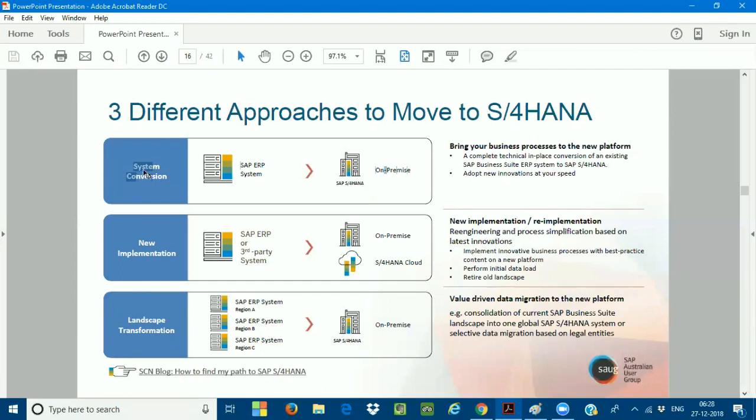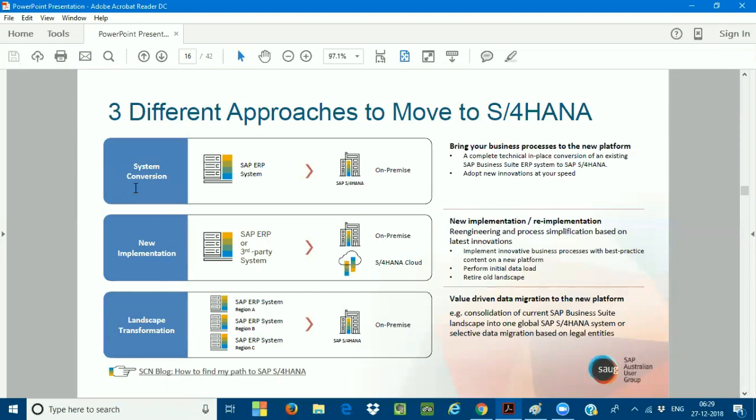So this is the conversion project. The next one is the greenfield implementation. It is completely the opposite of the conversion project, the other side of the coin. The conversion project is completely different. A consultant who is experienced in conversion projects cannot work on a greenfield implementation, and a greenfield implementation consultant with very good experience may not have exposure to the conversion project.